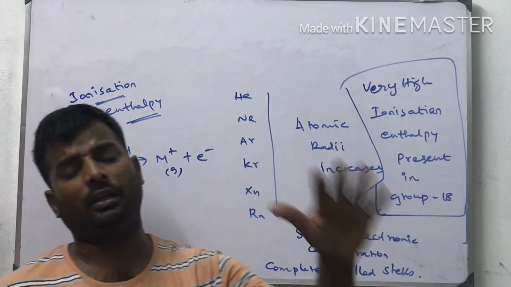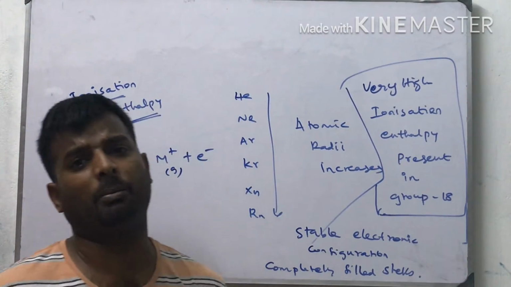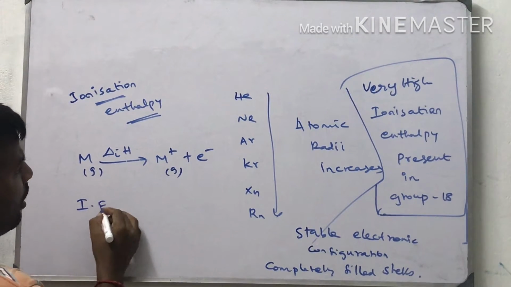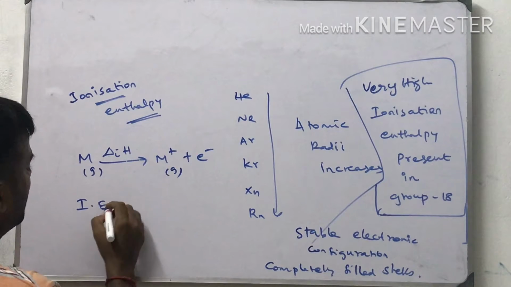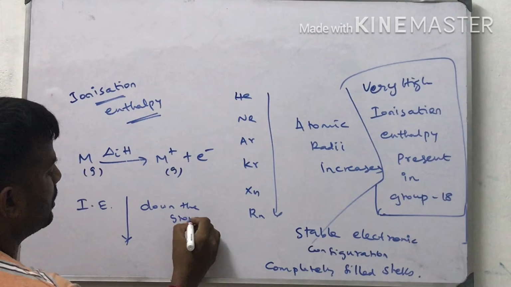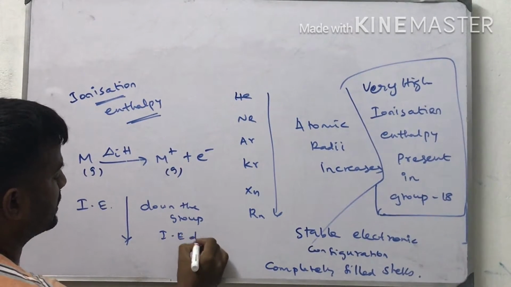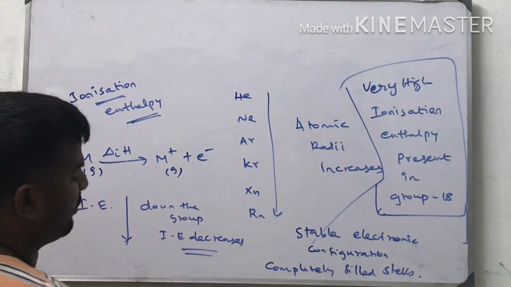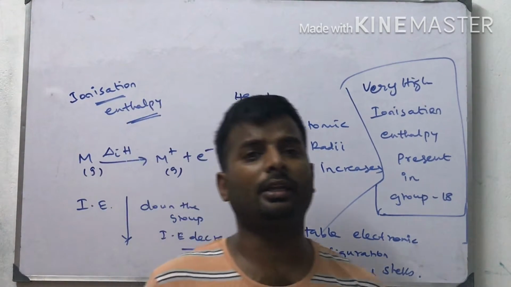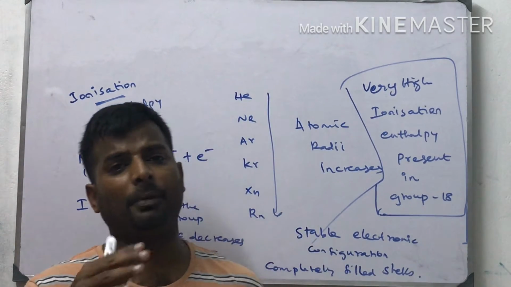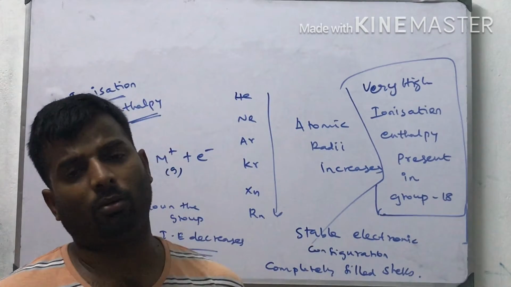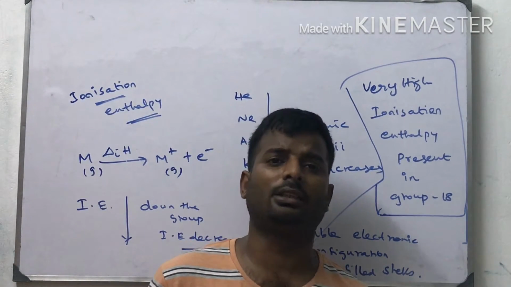Once they attain it, they will be highly stable. So ionization enthalpy is greater. On moving down the group, ionization enthalpy decreases. So these are the 2 points: ionization enthalpy is high in group 18 because of the completely filled electronic configuration, and it decreases on moving down the group because the atomic size increases.